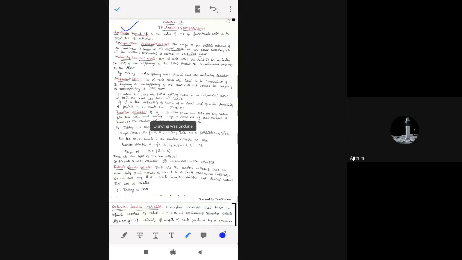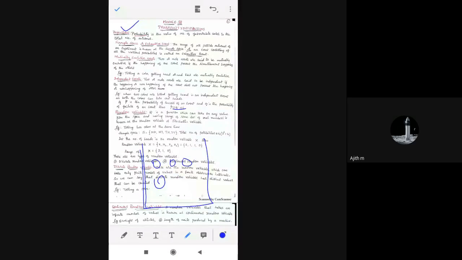Then we'll go for random variables, which are very important for this concept. The name itself says random variable. Random variable is nothing but what? Suppose we have a container or a box, and there we have a number of balls.